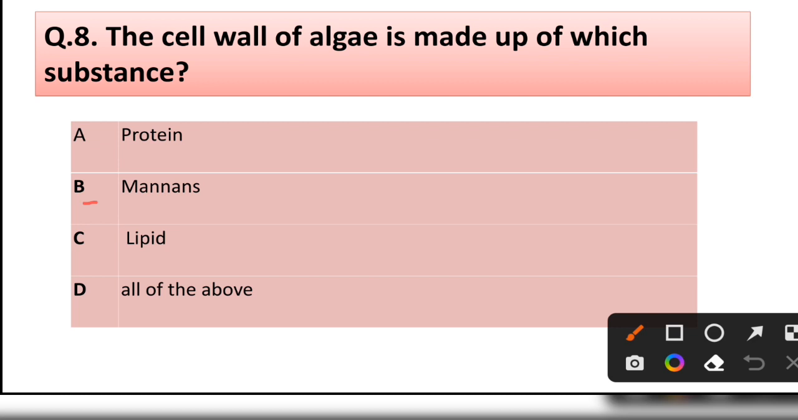Question number 8. The cell wall of algae is made up of which substance? Protein, mannans, lipid, or none of the above? Correct answer is option B. Mannans.